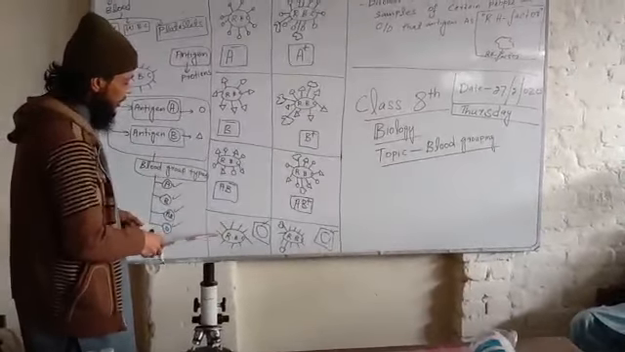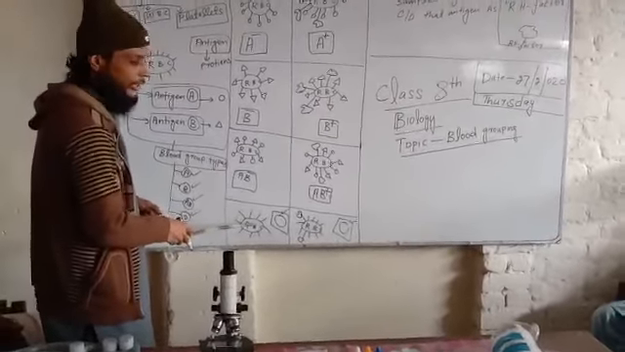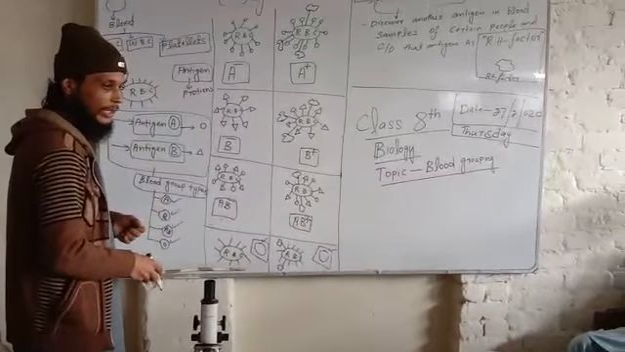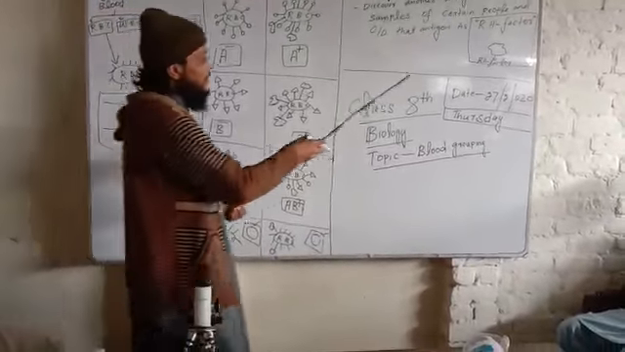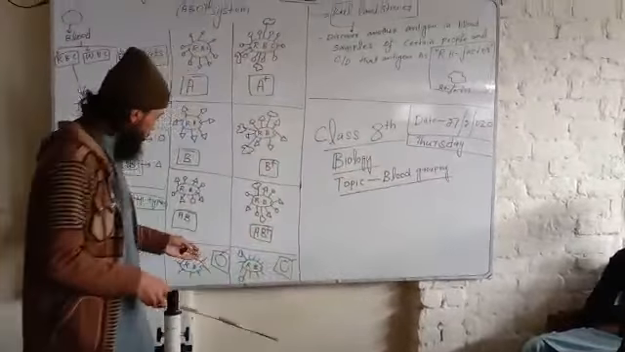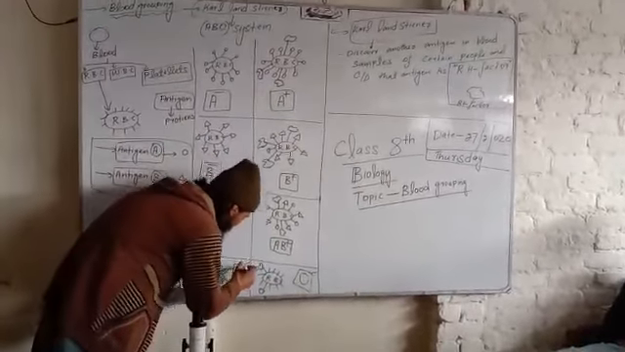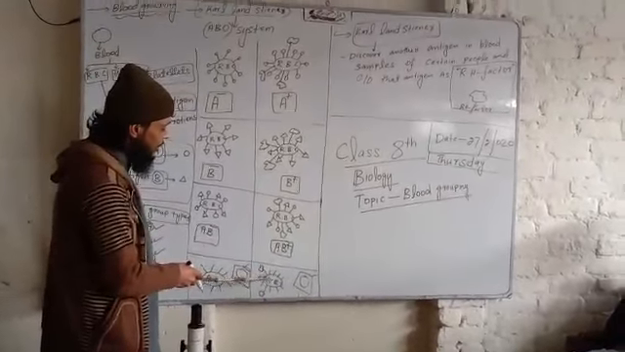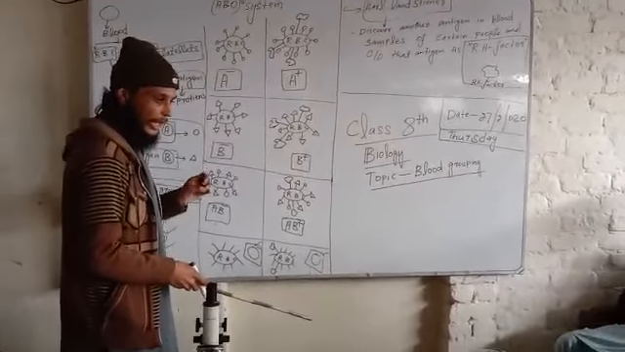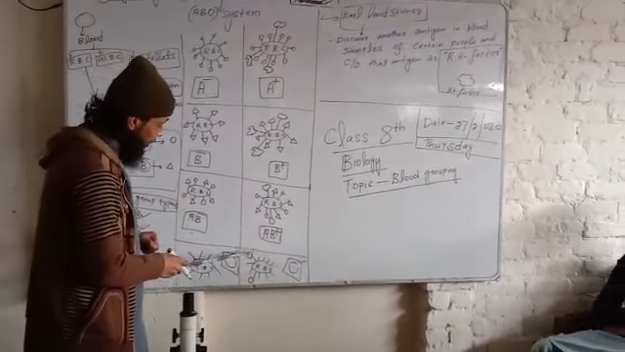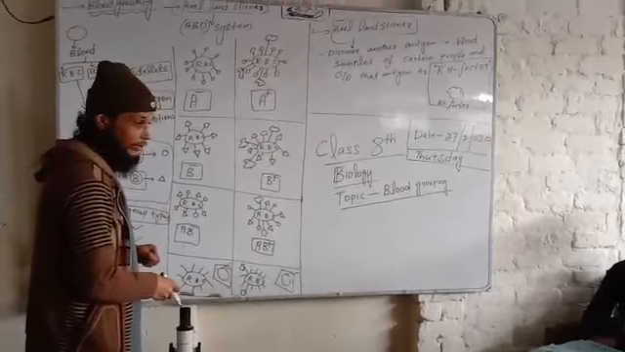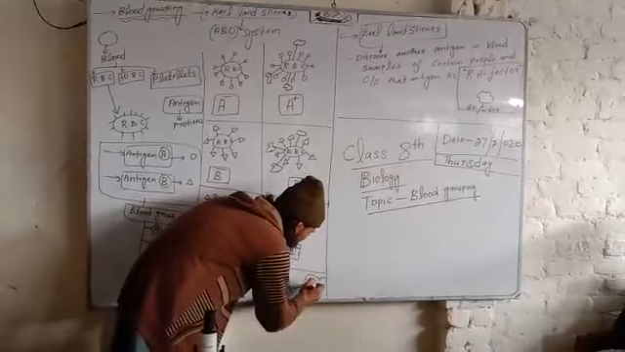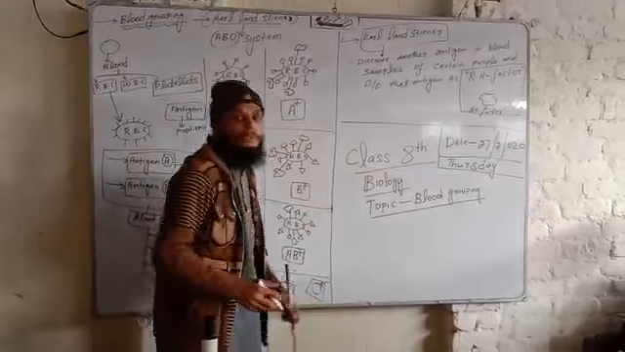Now, here at the surface of RBC, no antigen A and B is present. Also, RH factor is absent, so the blood group will be O negative. Here at the surface of RBC, neither antigen A nor B is present, but RH factor is present, so the blood group will be O positive. That's it.